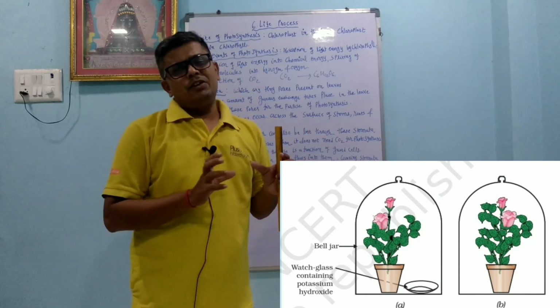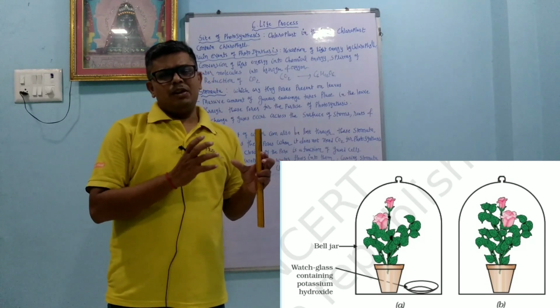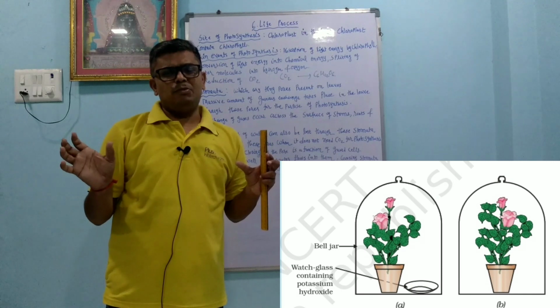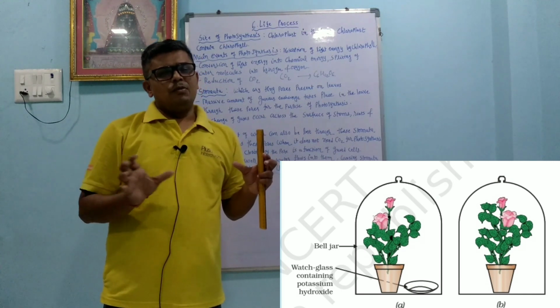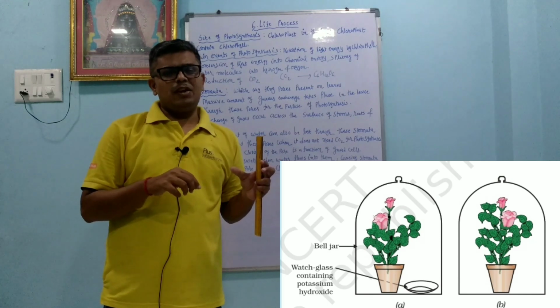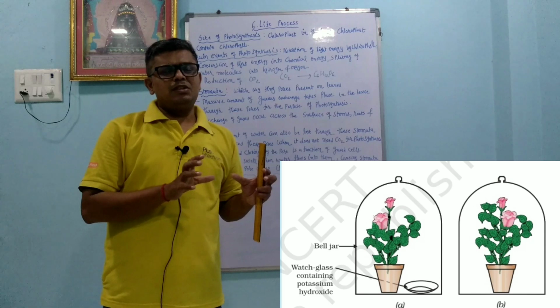One bell jar contains potassium hydroxide, and in the other bell jar we do not put potassium hydroxide. We totally seal the bell jars with Vaseline, and again we put both plants in the sunlight.